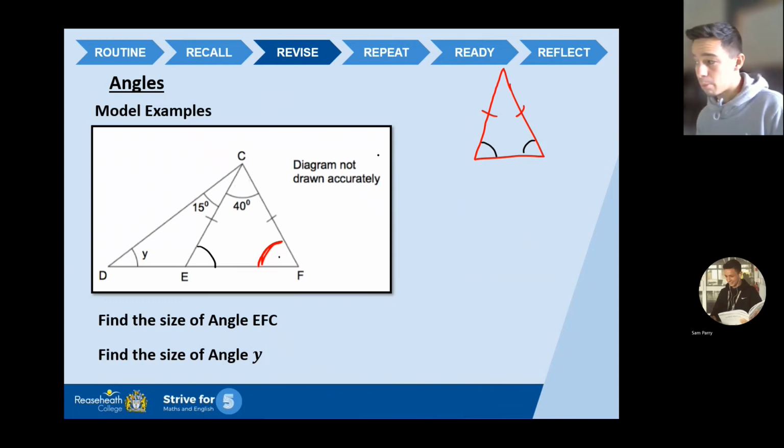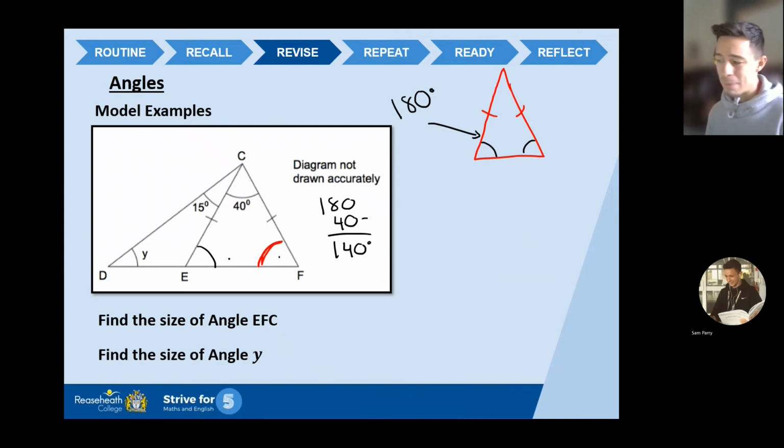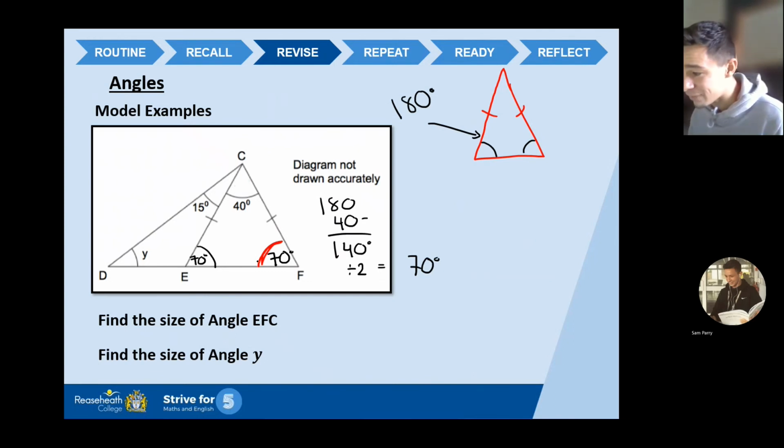Now, crucially, we also need to know one more thing. Angles inside of a triangle add up to 180 degrees. So if I've got 40 degrees up here, if I do 180 and take away 40, I'm left with 140 degrees. Now, because I know those angles at the base are the same, I need to share 140 equally between those two angles. So I need to halve it, I need to divide it by 2. 140 divided by 2 gives me 70 degrees. So I know this angle here is 70 degrees, and I also know this one here is 70 degrees. But it asks for EFC, so I can now confidently say that angle in the bottom right hand corner is 70 degrees.